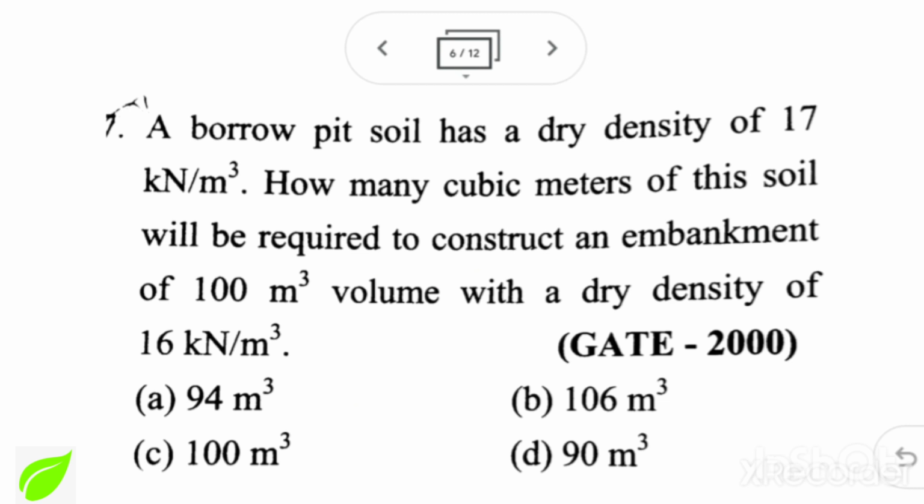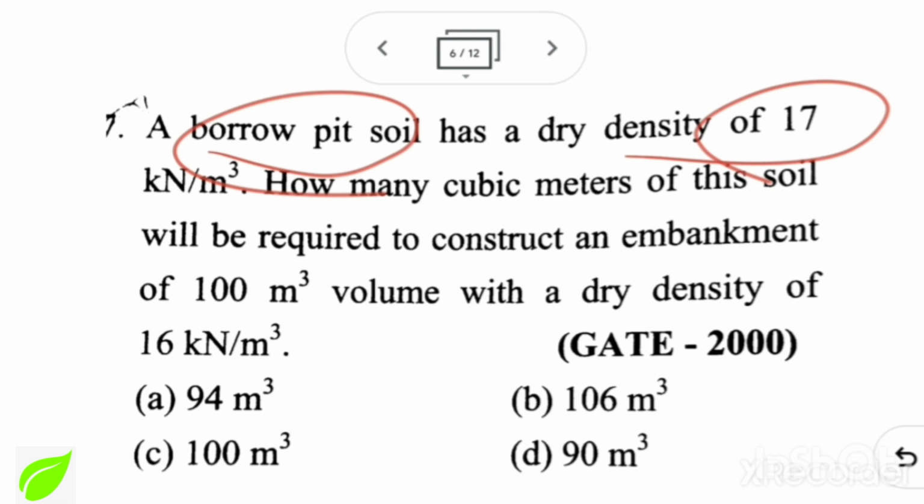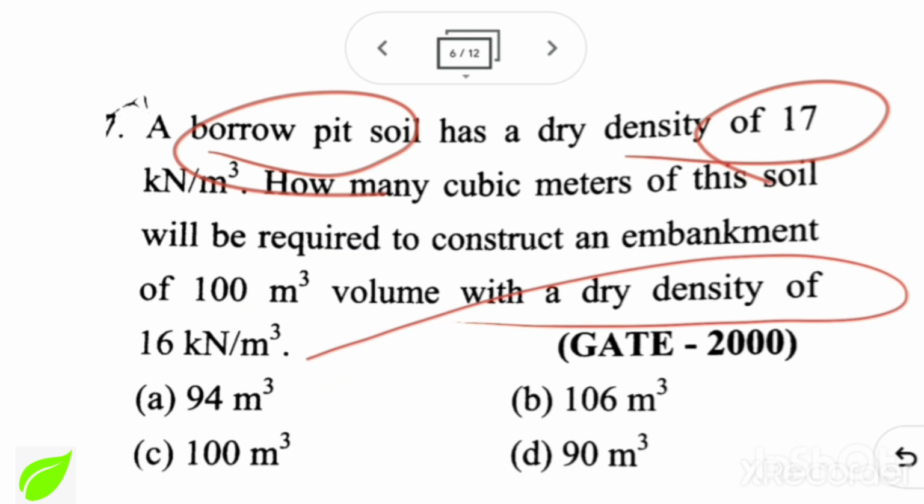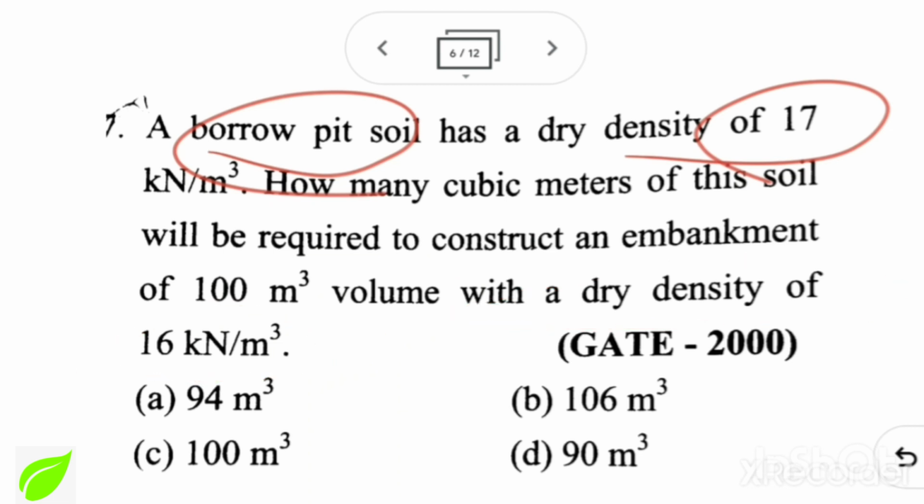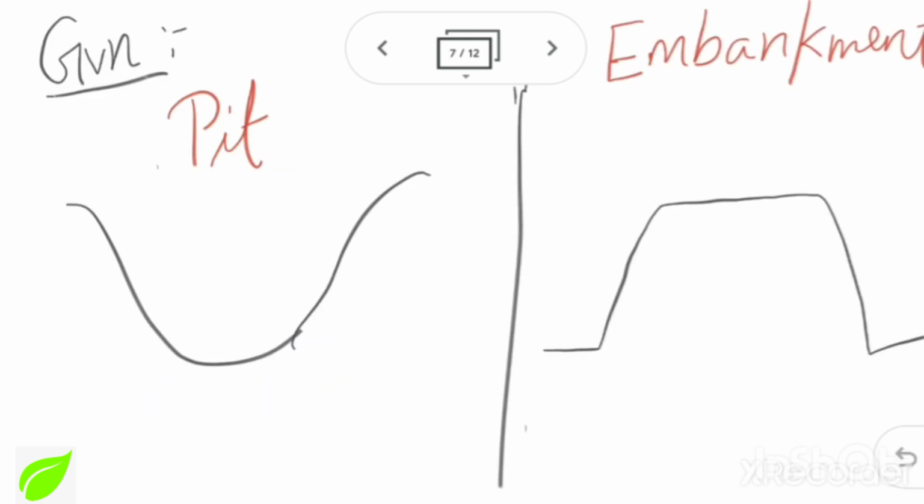Next question. A borrow pit soil has a dry density of 17 kilonewton per meter cube. How many cubic meters of the soil will be required to construct an embankment of 100 meter cube volume with a dry density of 16 kilonewton per meter cube? So let's take and write the given.